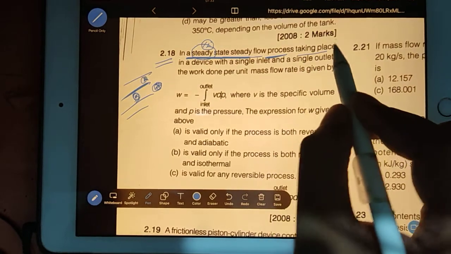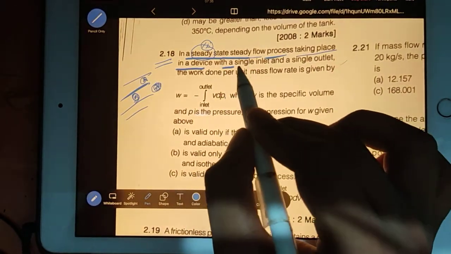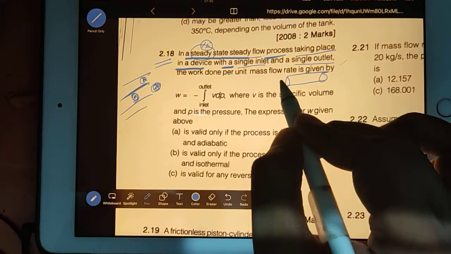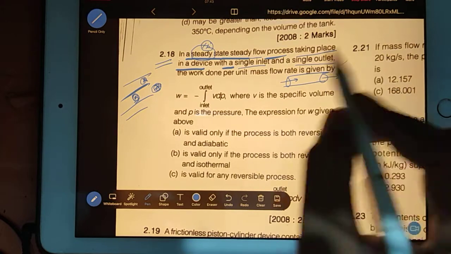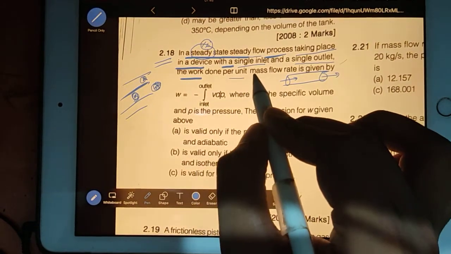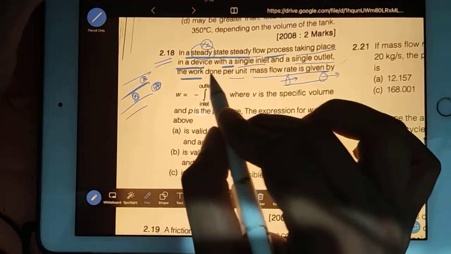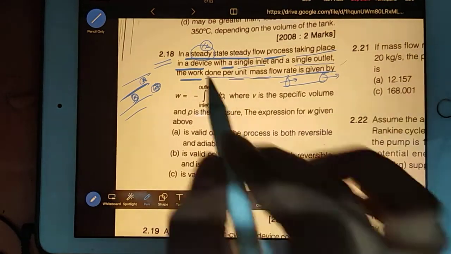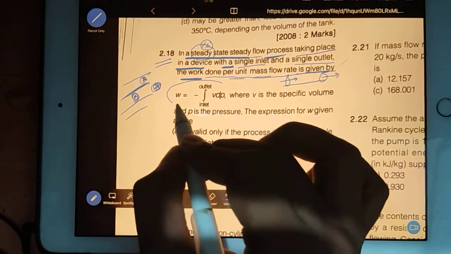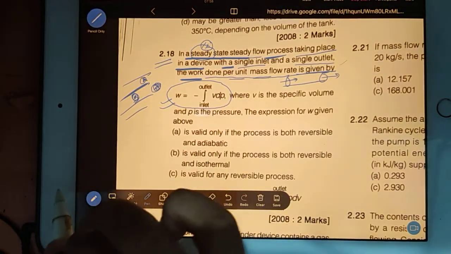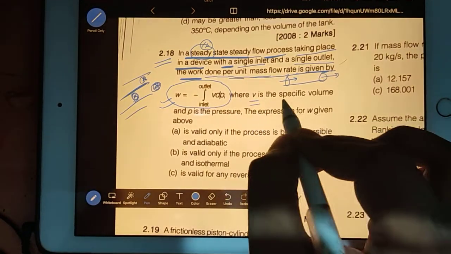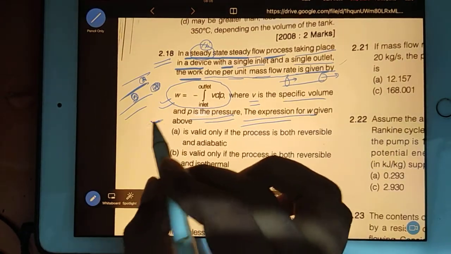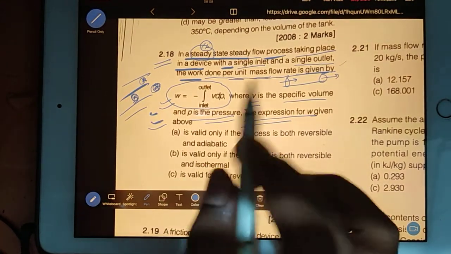Flow process taking place in a device with a single inlet and single outlet. Means it is kind of this pipe, single inlet, single outlet. Okay. The work done per unit mass flow rate is given by, now try to understand, this equation. They are saying it is the work done equation, where V is specific volume and dP is the change in pressure. The expression for the given volume above is valid for.